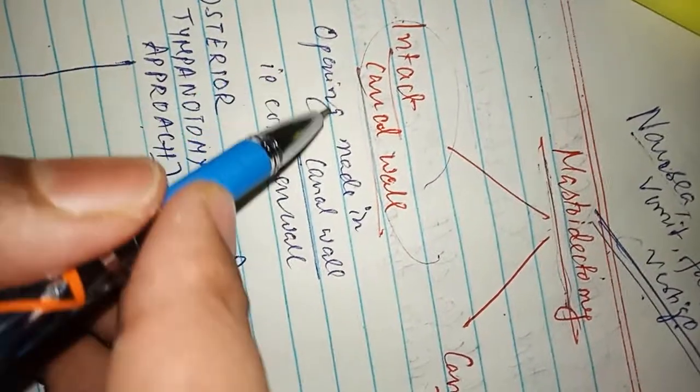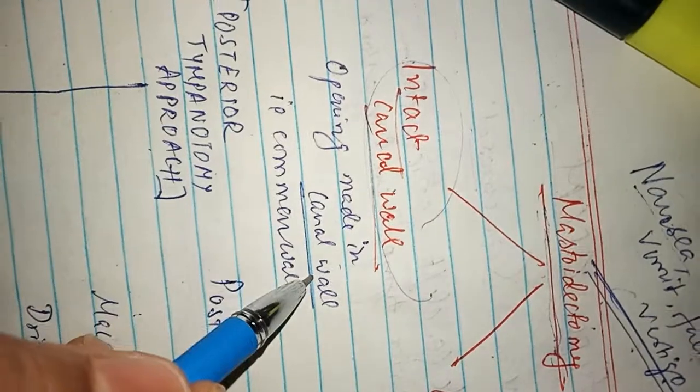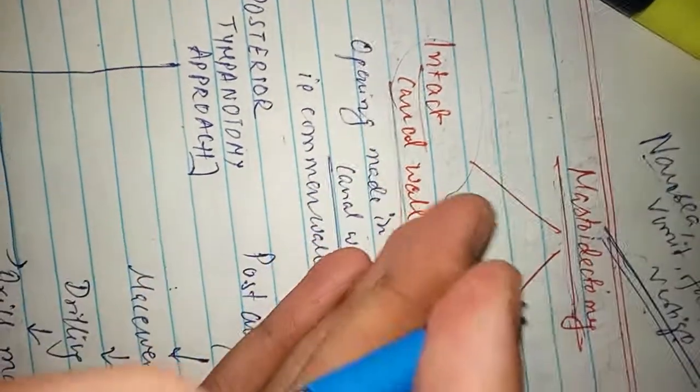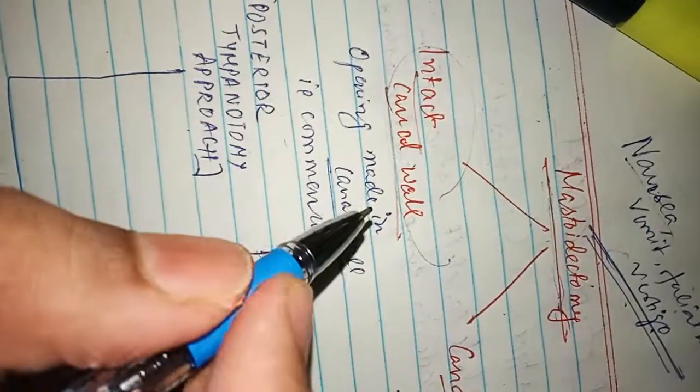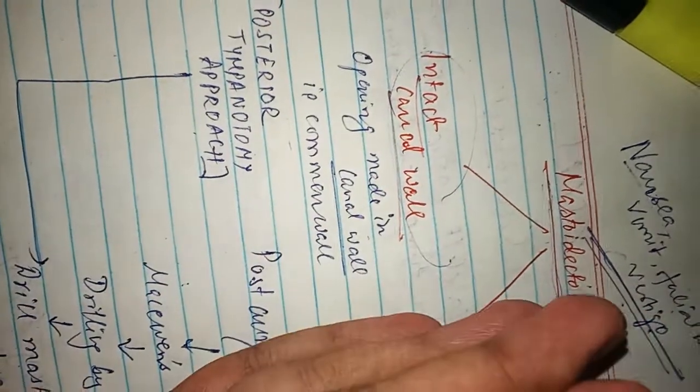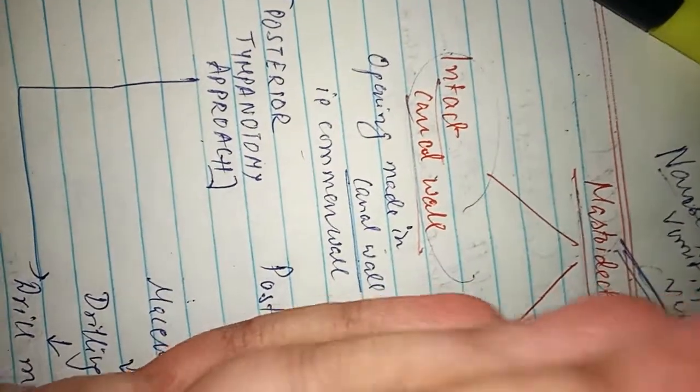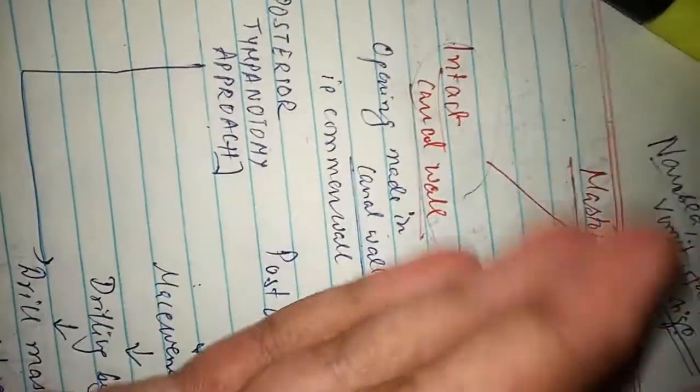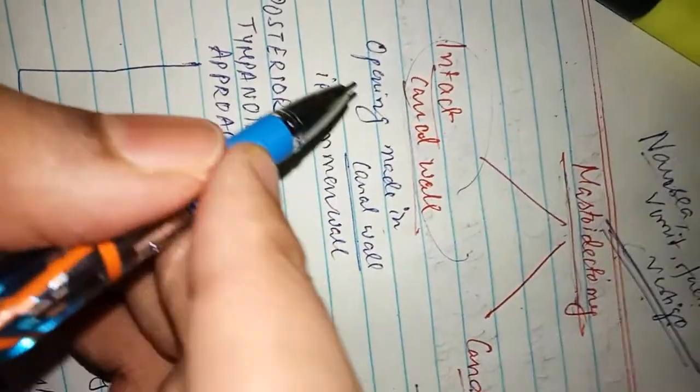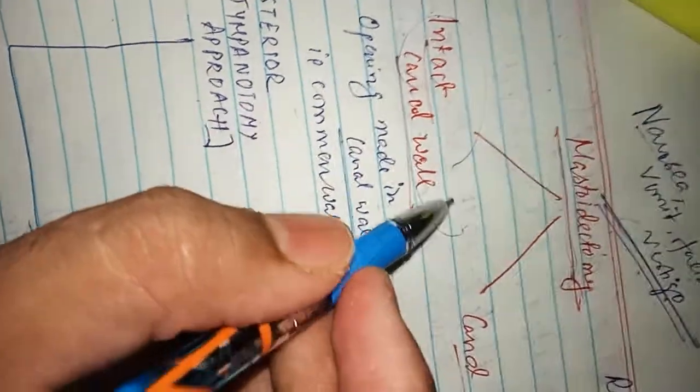In the intact canal wall, an opening is made in the canal wall, that is the common wall. What is the common wall? The common wall is the posterior wall of the middle ear as well as the mastoid. This common wall is preserved in the intact canal wall procedure.